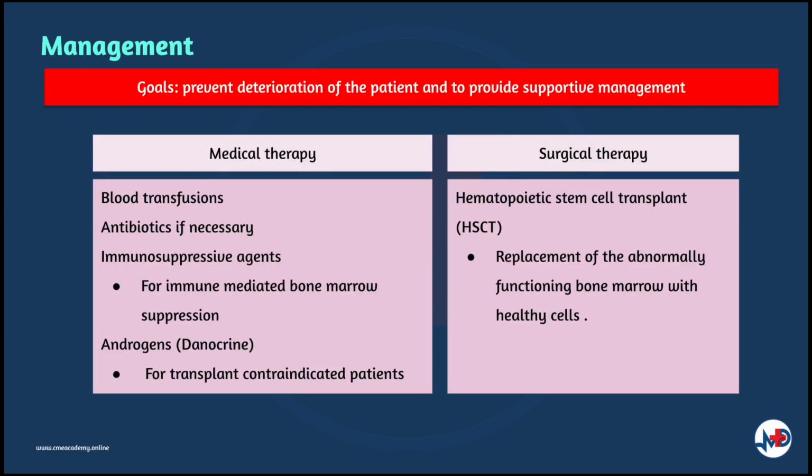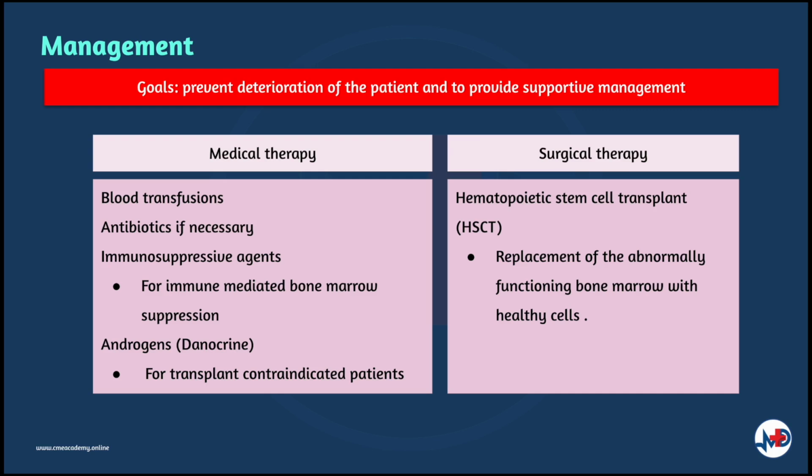In patients with bone marrow failure, the resulting cytopenias can lead to life-threatening symptoms. The goal of treatment is to prevent deterioration of the patient and to provide supportive management. Immunosuppressive therapy is advised in immune-mediated diseases. Androgens are helpful to make the hematopoietic cycle more responsive. In all patients, blood transfusions are needed, especially among severely anemic patients. Transfusion reactions such as anaphylaxis must be looked out for when providing patients with blood transfusion. Necessary antibiotics should be prescribed to prevent infection. A different regimen of antibiotics should be considered if the patient has allergy to the medications.